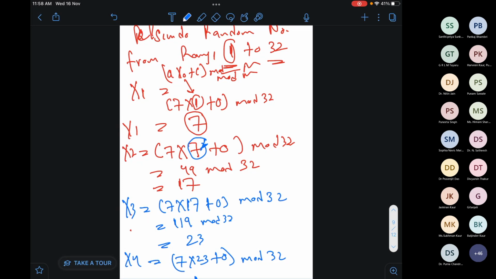But yes, by using the Blum Blum Shub algorithm, or by using a more advanced algorithm, you can generate those numbers. But in LCG we cannot generate them. We have to stop when we are getting the same numbers. We have to stop our iteration. That's it. This is about LCG. We cannot generate the desired numbers.